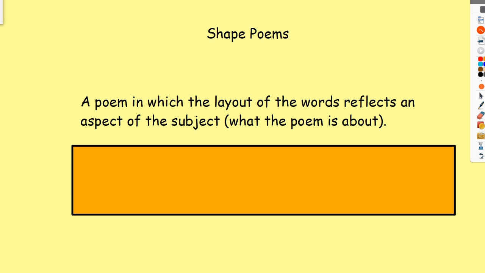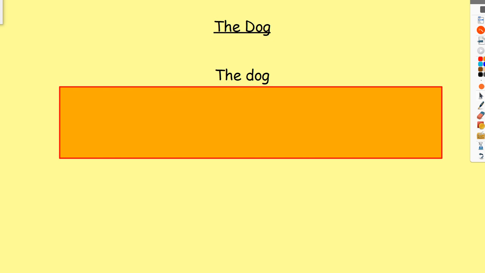So the triangle poem we're going to have a little look at to start with today is called The Dog. And all it starts with is the two words, the dog. Now, this is going to be the start of our poem. It doesn't tell us very much and it isn't very interesting at the moment. So we're going to make it a bit more interesting.